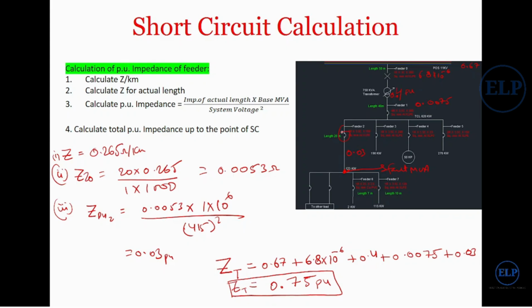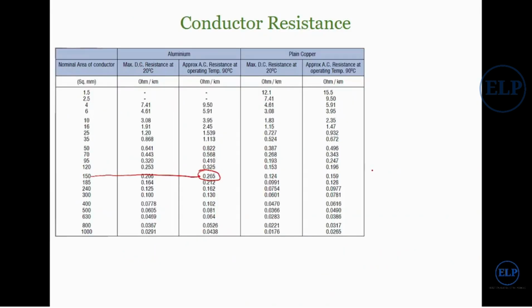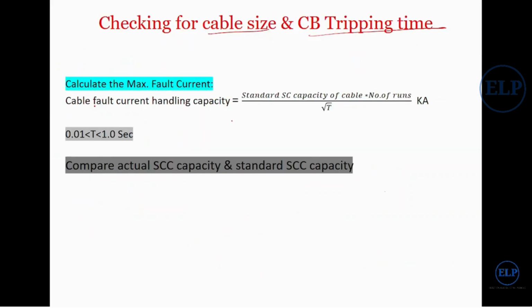Now check whether this cable can handle this much current. The cable fault current handling capacity can be calculated using this simple equation: the standard short circuit capacity of the cable, given by your manufacturer, into the number of runs, divided by root t, where t is the tripping time of your circuit breaker.